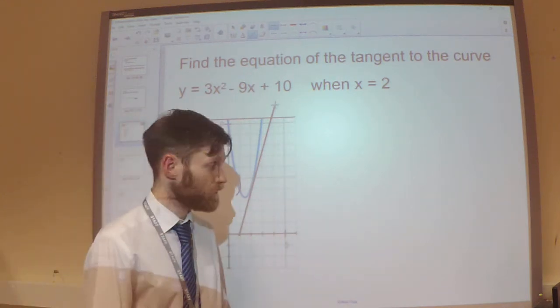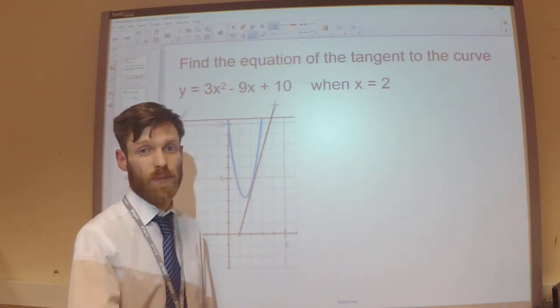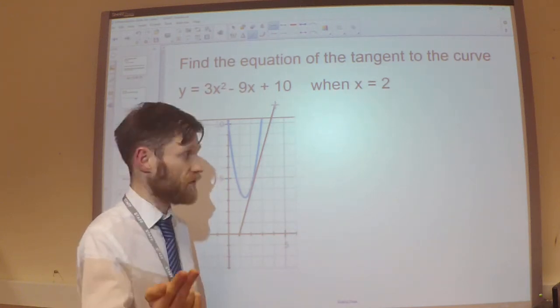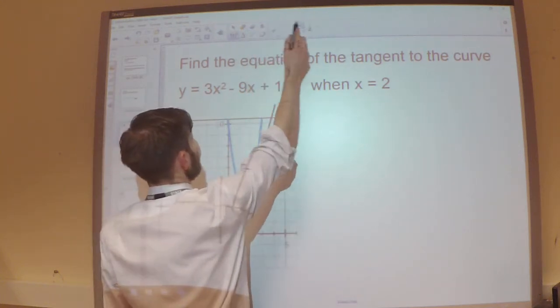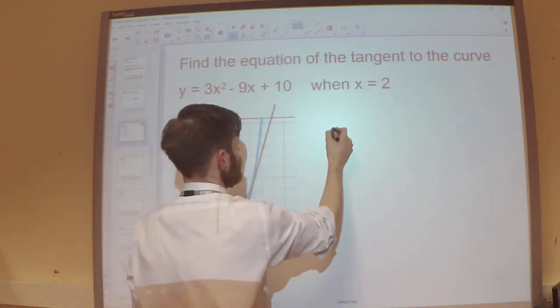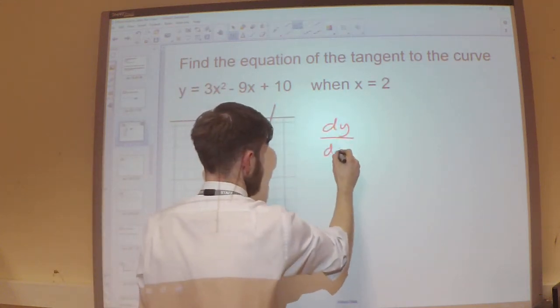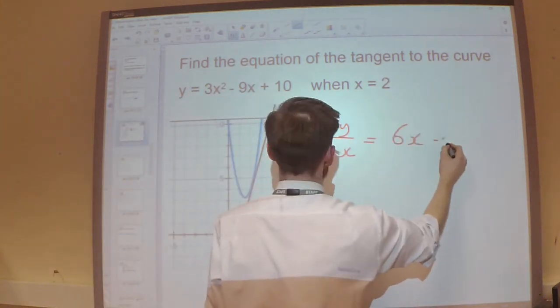So to do so, it's a tangent, it's going to be a straight line. So I need to do y equals mx plus c, so I need the gradient first of all. So let's differentiate this so we can work out the gradient. So when I differentiate this, I'm going to get 6x minus 9.